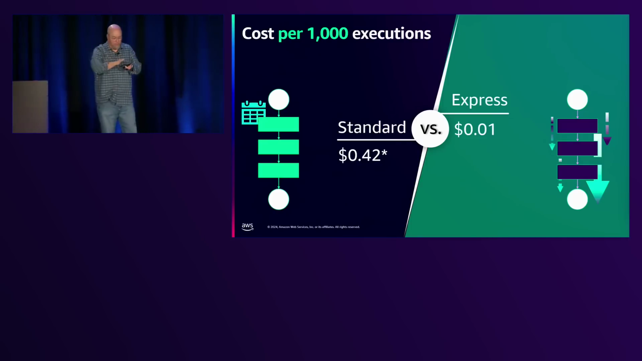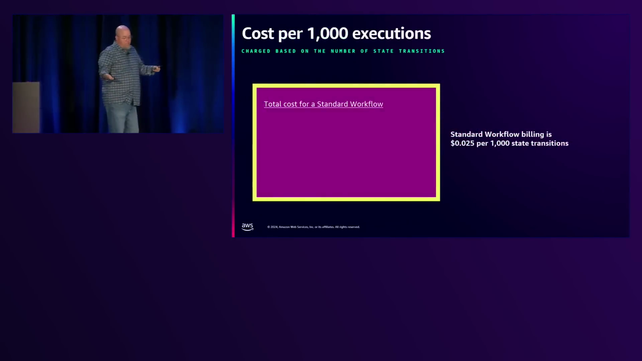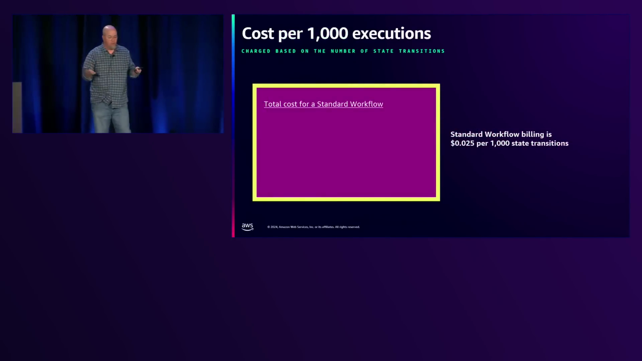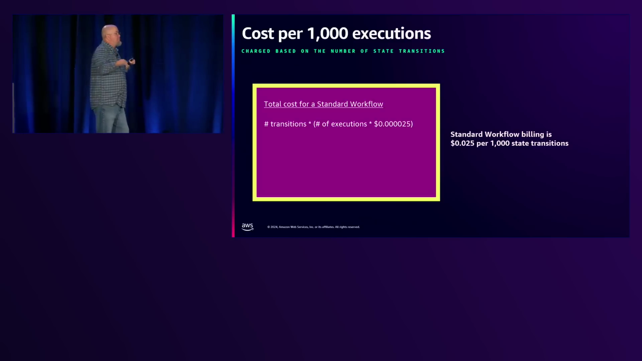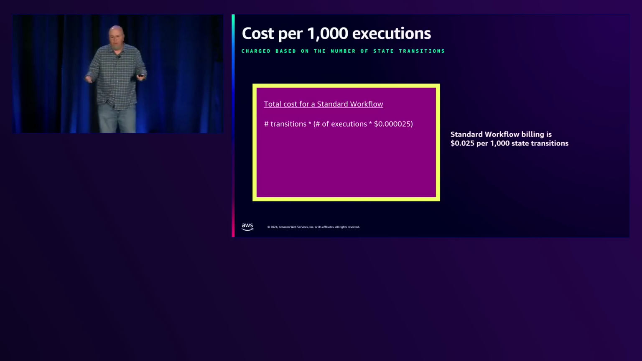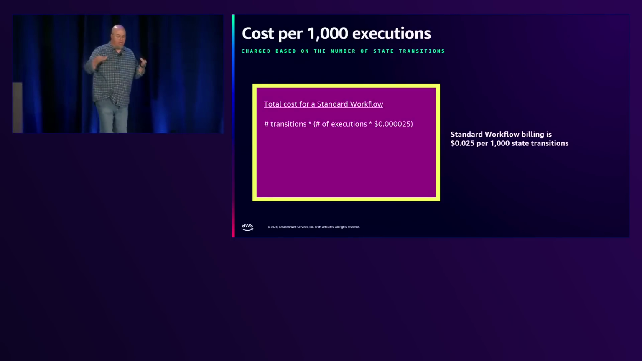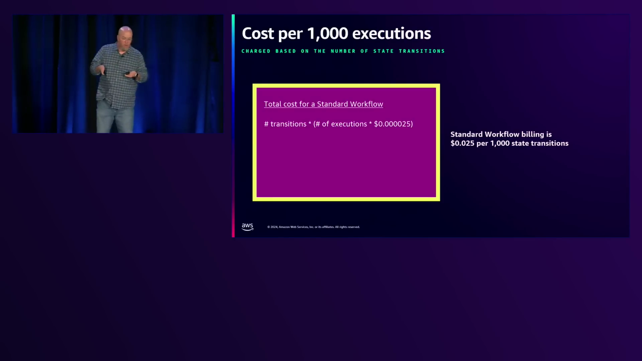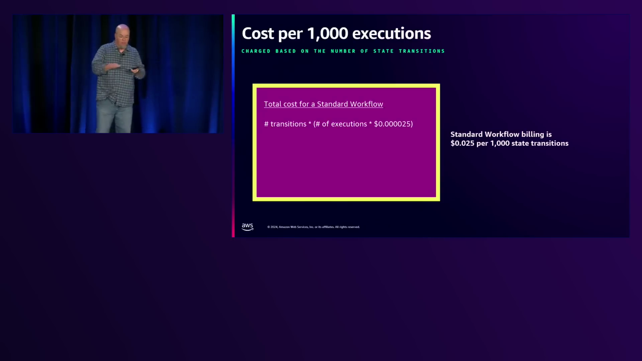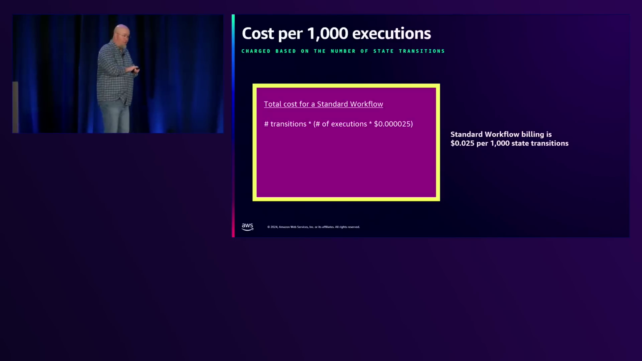All right, so it costs us 1 penny, right? So let's break this down and look at the cost. So we're going to talk about the total cost for a standard workflow. Now, when you're looking at a workflow, it's about the transitions. How many transitions do I have in a workflow? So you're going to have the transitions times the number of executions, right? So the 1,000 executions times 0.000025, or 2.5 cents per 1,000, right?